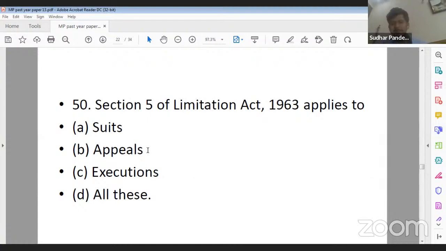Section 5 of the Limitation Act. It applies only to option B, because it only applies to suits and applications, but not the applications for execution. So C cannot be the answer. Suits पे तो application वैसे ही नहीं है, so A cannot be the answer. So we are left only with option B. No, Ujjwal Nahar ji, 50 का correct answer will be B.